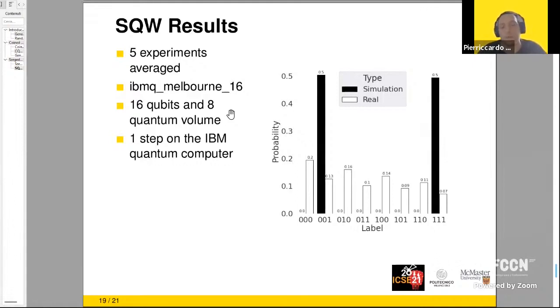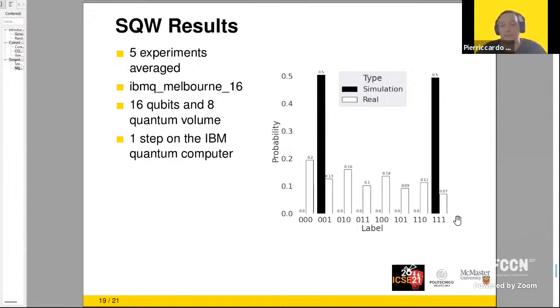Again, we performed just one step on the IBM quantum computer. On the right, we have a similar structure to the previous experiment. We have on the x-axis the nodes, on the y-axis the probability to find the walker in a given node, and in black bars we have the simulation, that in this case is again starting from node 0, is again 0.5 to find the walker in position 1, or 0.5 to find the walker in position 7.